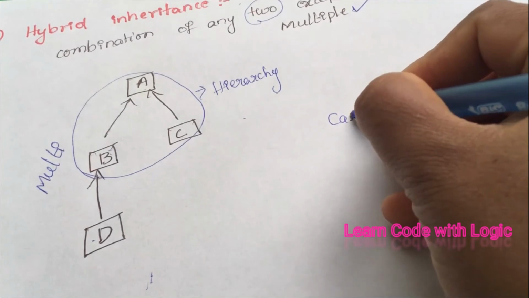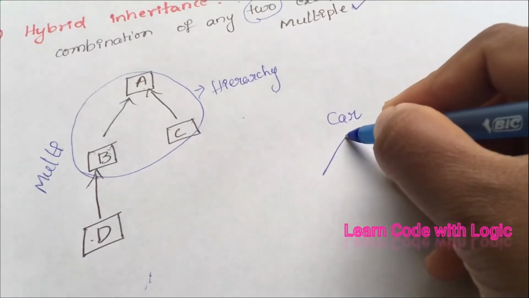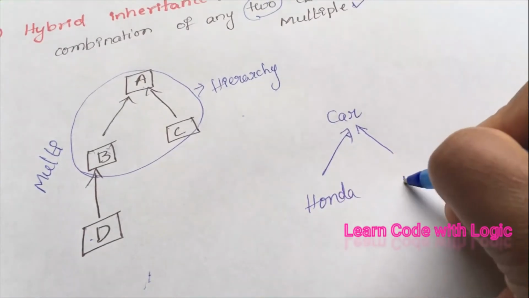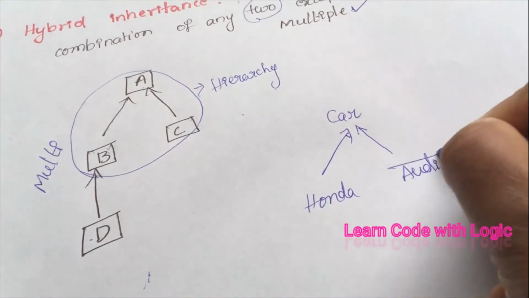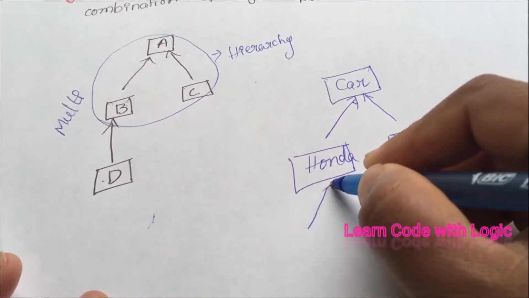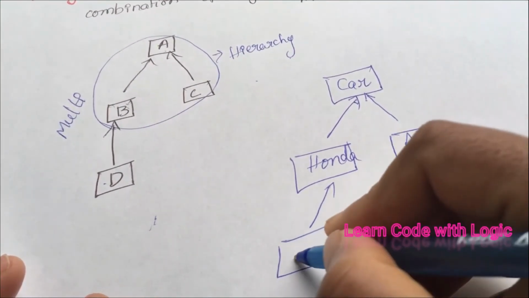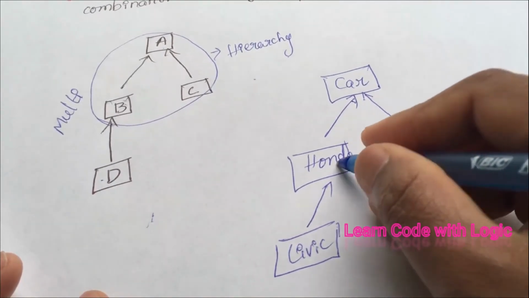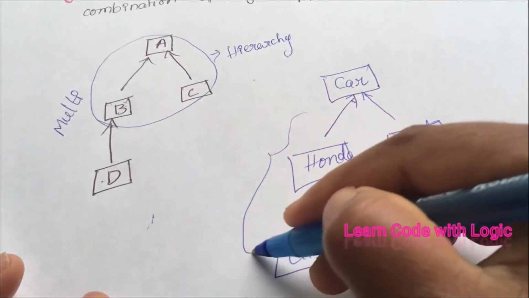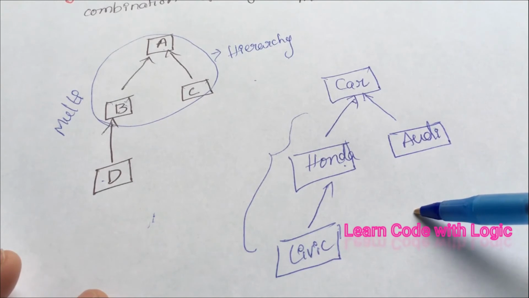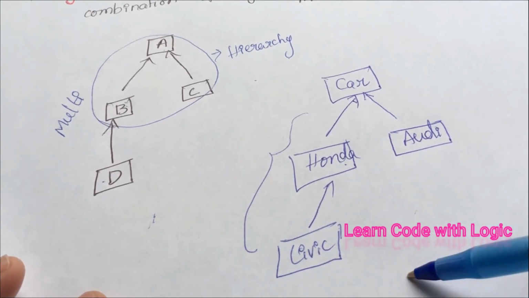In our example, in the car class, we have Honda and Audi, which is again hierarchy inheritance, and we have one more called the Civic model. This extends Honda, Honda extends car. This one is multi-level. The same thing I am showing in a real-time example, that's it. We will see this coding example in the tutorial as well.